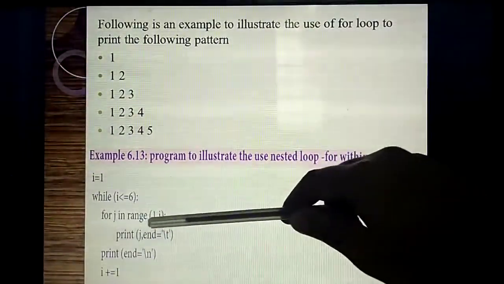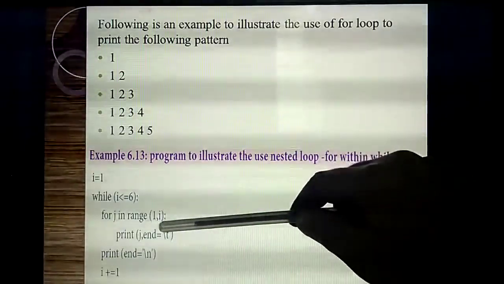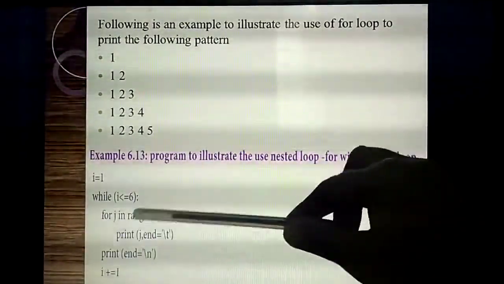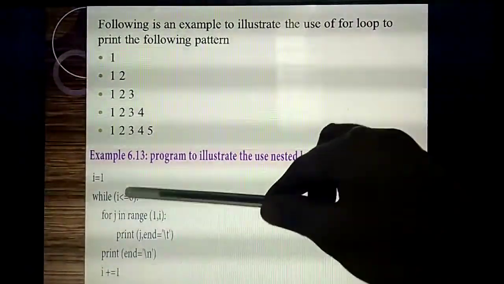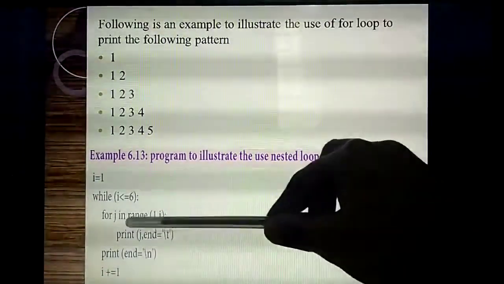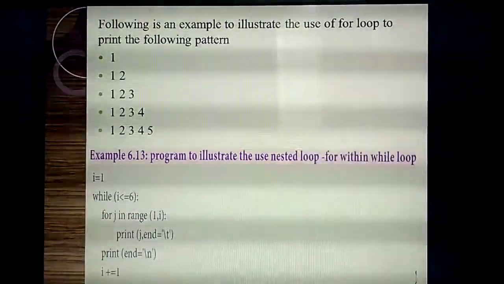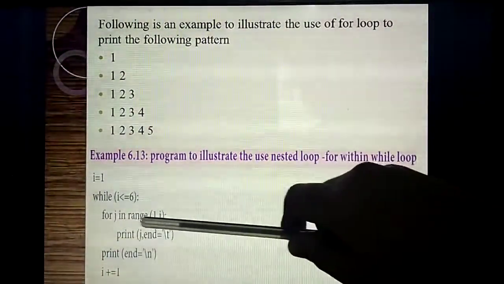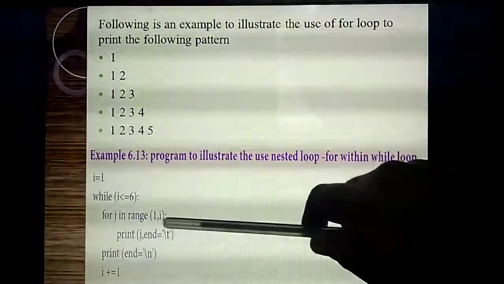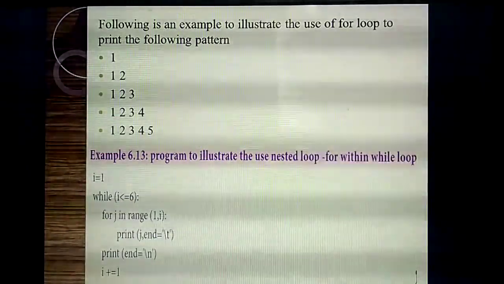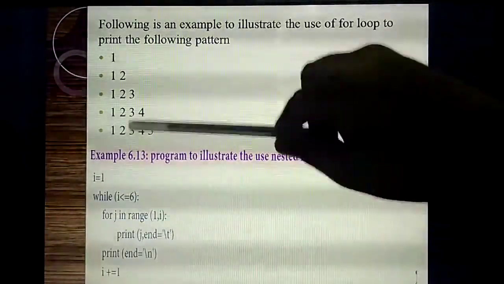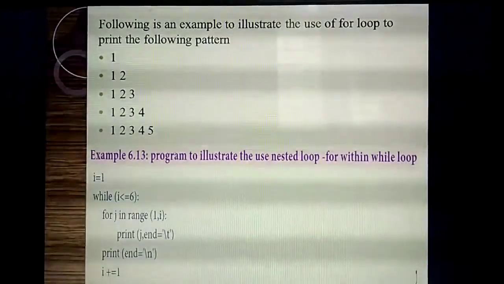First 1, then 1, 2, then 1, 2, 3, then 1, 2, 3, 4. How will it print? Listen. I am giving 1, comma i, so each time the value will be added here. Next line, which variable do you need to print, i or j? j. Why? Because of this condition 1, comma i, that means 1, 1, then 1, 2, then 1, 3, so everything will come inside the variable j. So you need to print the variable j, then backslash n, so at the end of the line it will automatically move to the next line.